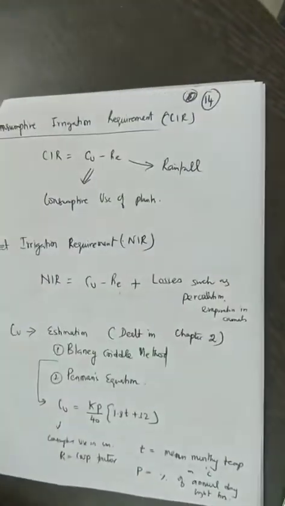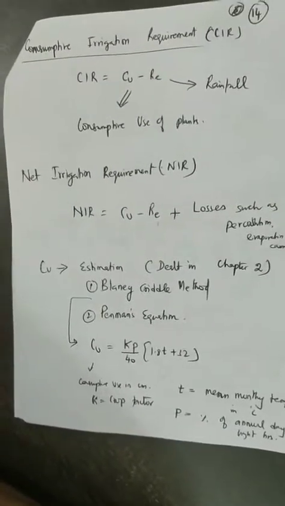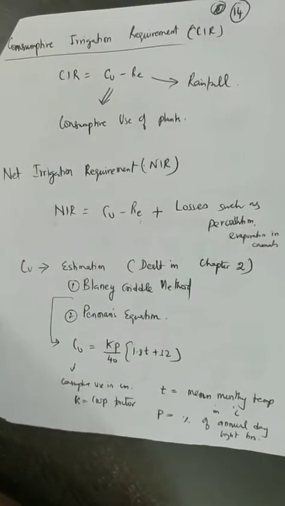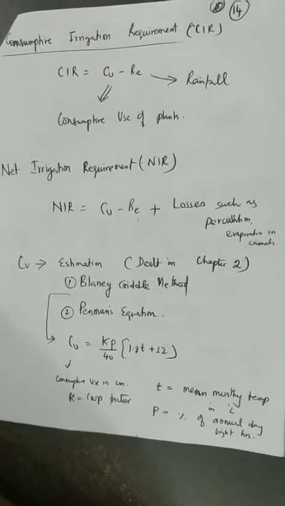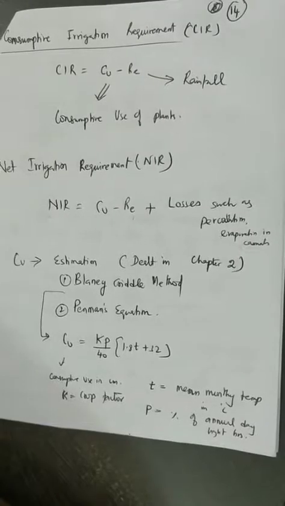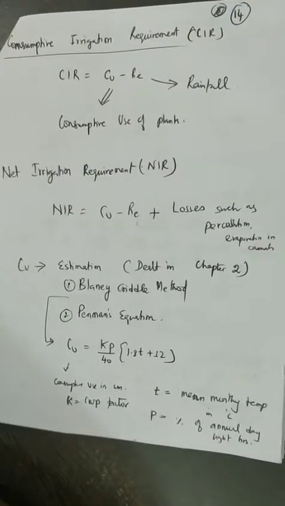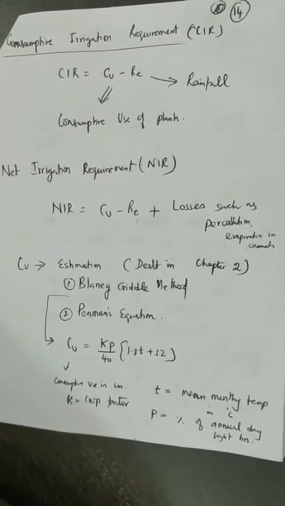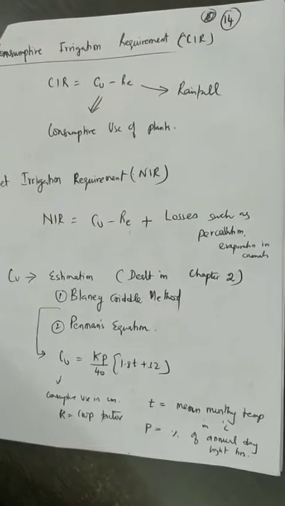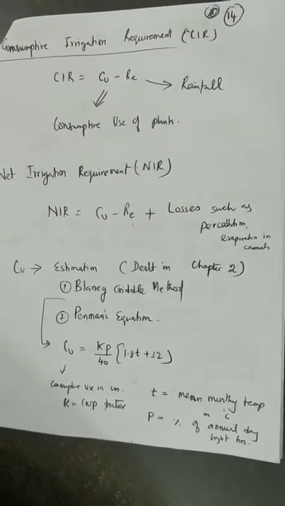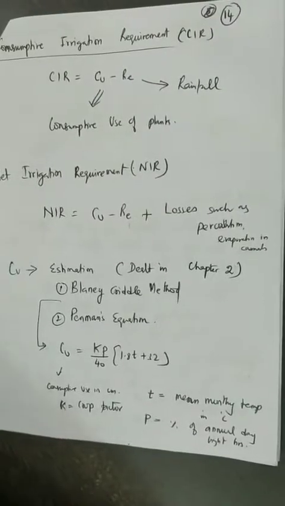So now, how do we estimate the crop water requirement? How much amount of water a crop is required for its growth? In chapter number 3 or 2, we already studied evaporation or evapotranspiration, which is also called consumptive use, and we have studied different methods for estimating the consumptive use: Blaney-Criddle method, Penman-Monteith equation, and Thornthwaite equation. All those things we already studied, how to calculate the evapotranspiration or consumptive use.